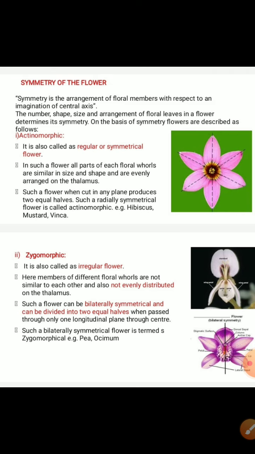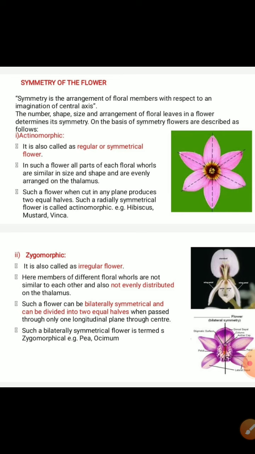For example, hibiscus, mustard, vinca. Vinca means the sadapuli plant. So this is about the actinomorphic flowers. So what have they written?